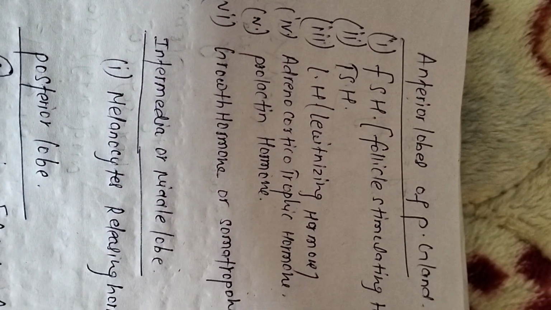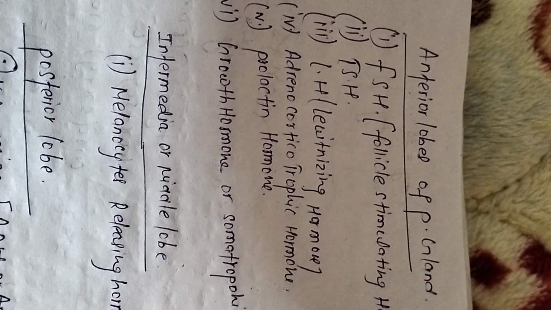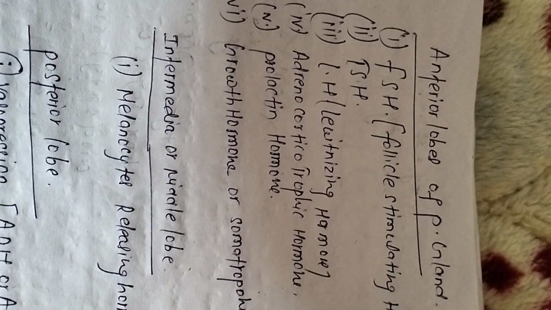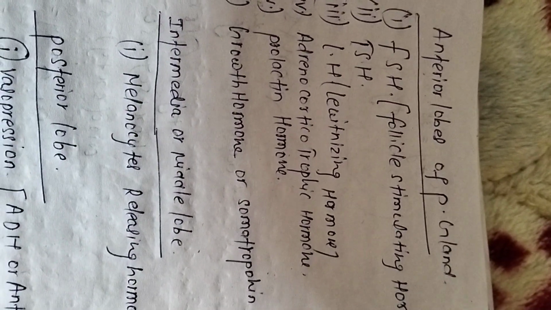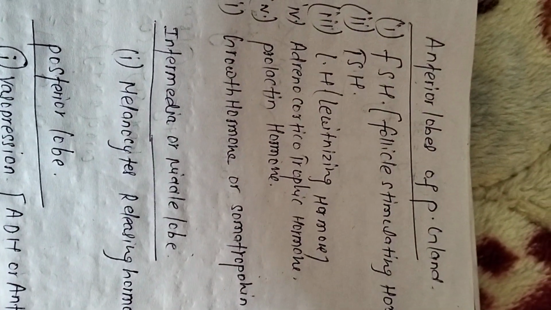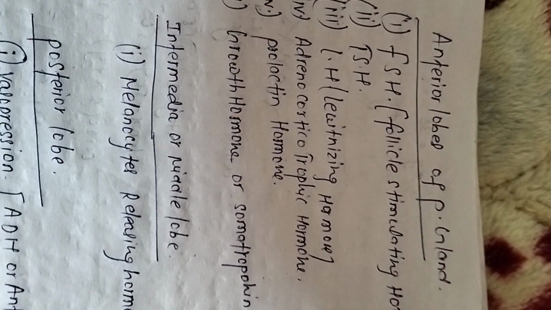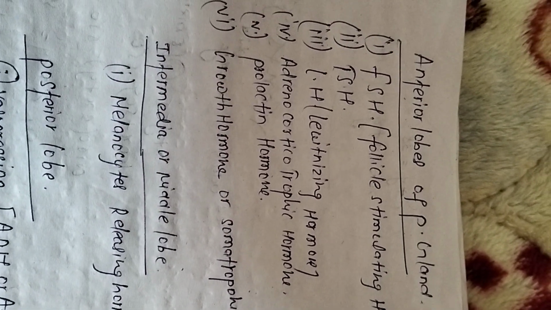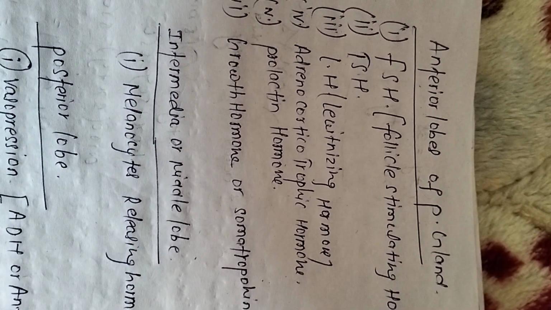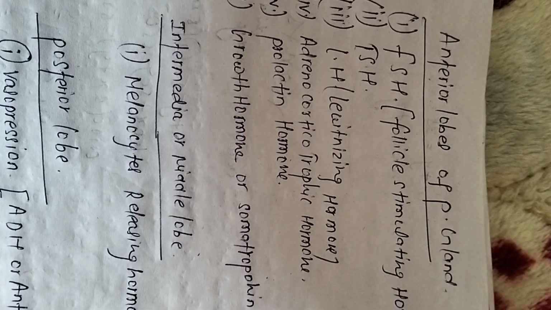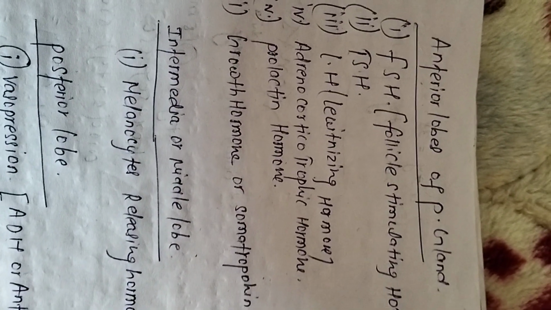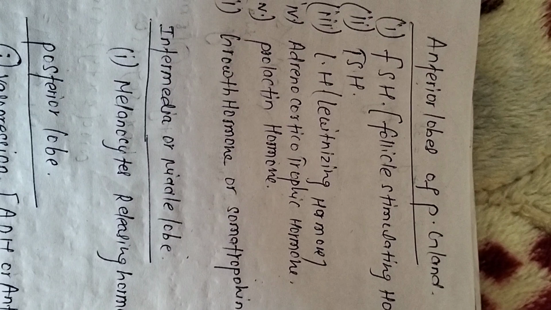The third one is LH, luteinizing hormone. The main target of this hormone is the same as follicle stimulating hormone, that is the ovary and males. In case of female, the LH surge is necessary for induction of ovulation. It means that luteinizing hormone helps in the production of estrogen hormone in case of female, whereas in male it stimulates Leydig cells to secrete testosterone.